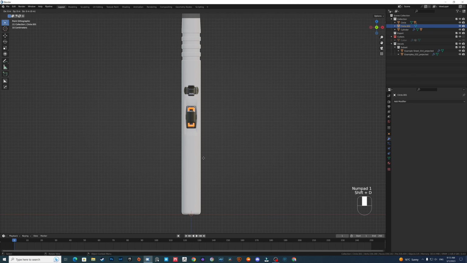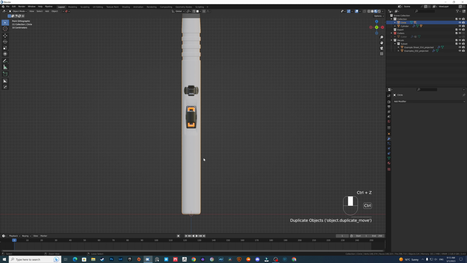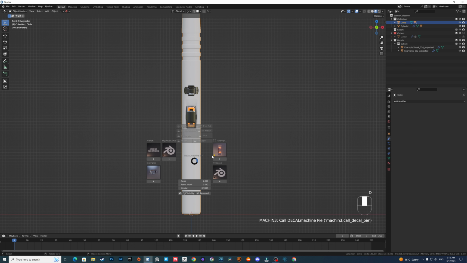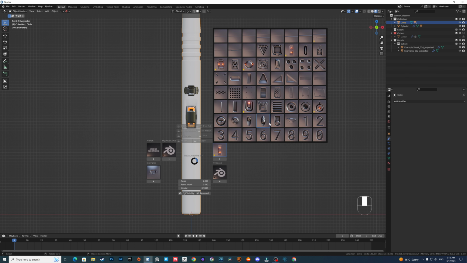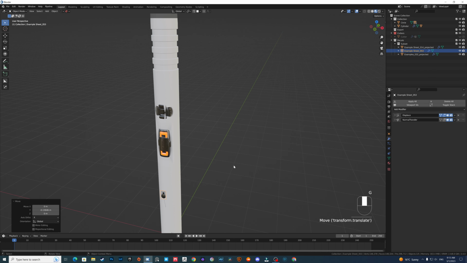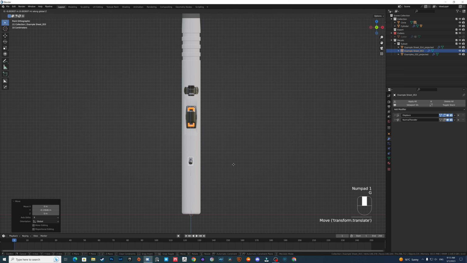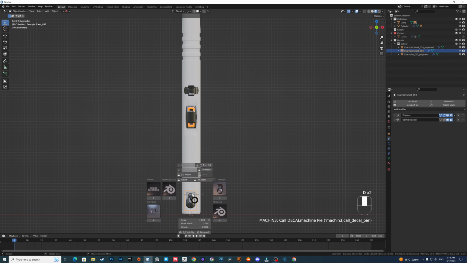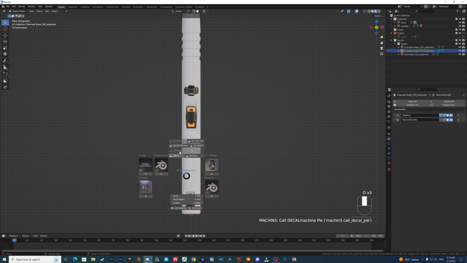Okay, let's add more. Let's add more details, maybe something like this. If you have the Decal Machine, you can just add whatever you want.